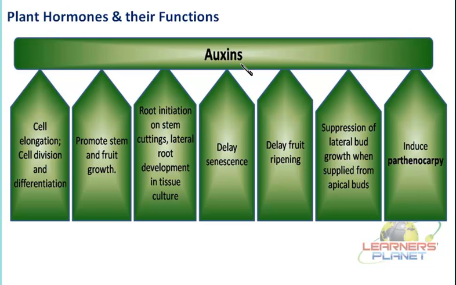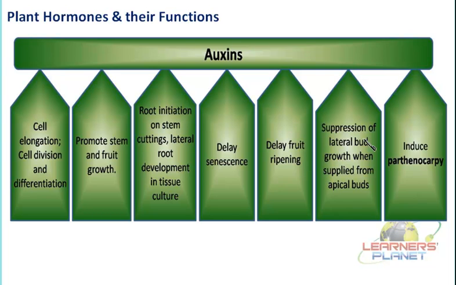But if the auxins are secreted in the right concentration, then this process of senescence can be delayed. It cannot stop it completely, but of course it can be delayed. Why? Because auxin is a hormone which can support the growth of the plant. So if growth is taking place, aging can be controlled. Besides that, it can also delay the ripening of the fruit. So this ripening, of course, is delayed due to the action of these particular hormones, that is auxins.